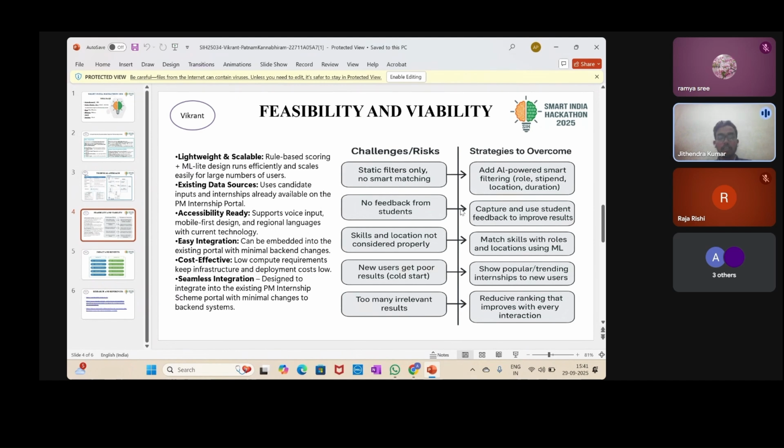We have also analyzed challenges such as static filters, lack of student feedback, poor results for new users, and irrelevant recommendations. To overcome this, we introduce AI-powered smart filtering, capture feedback to improve results, match skills and roles using machine learning, show trending internships, and refine rankings dynamically. This ensures that our solution is not only feasible but also sustainable in the long run. Now, the impacts and benefits will be discussed by my teammate Rehan.